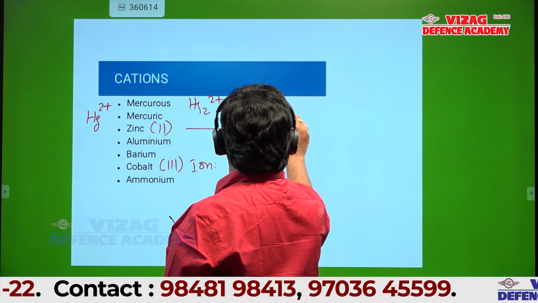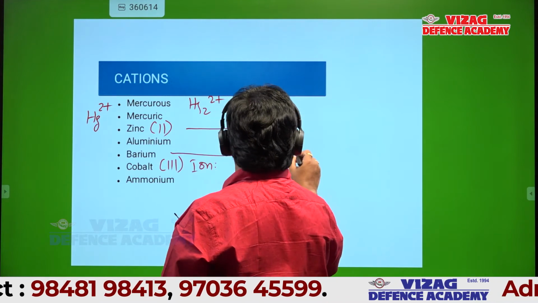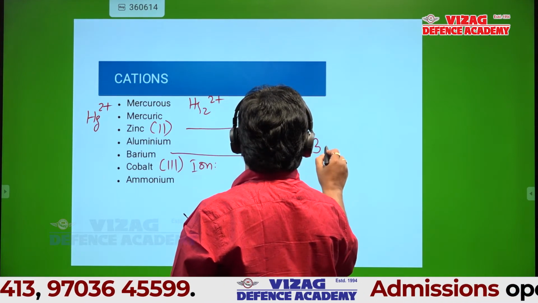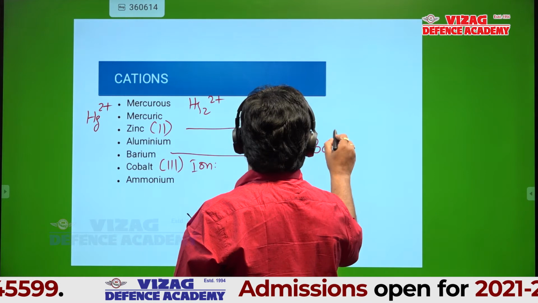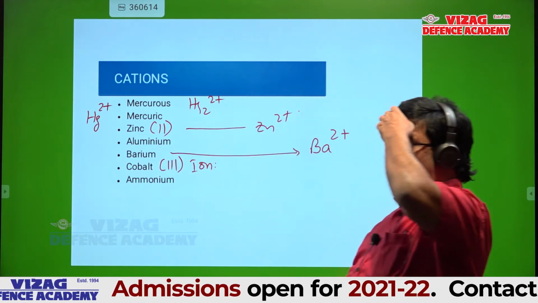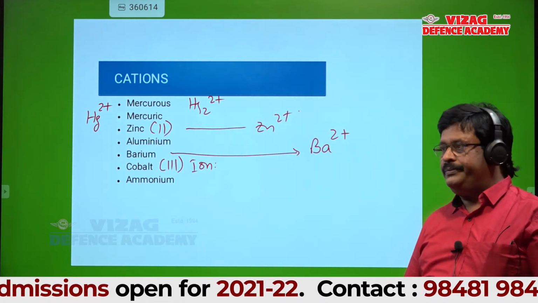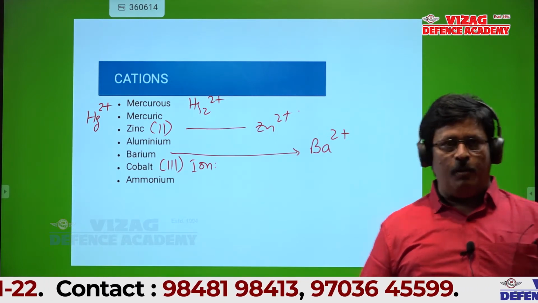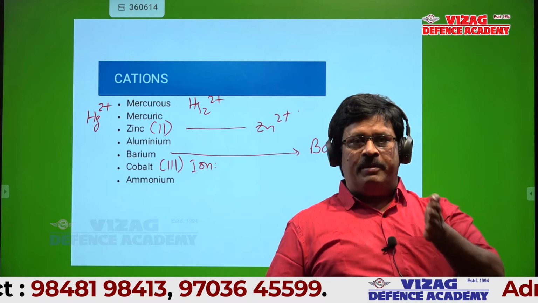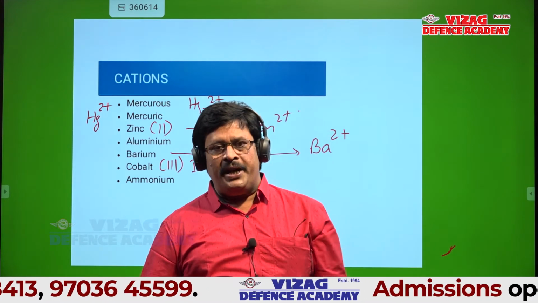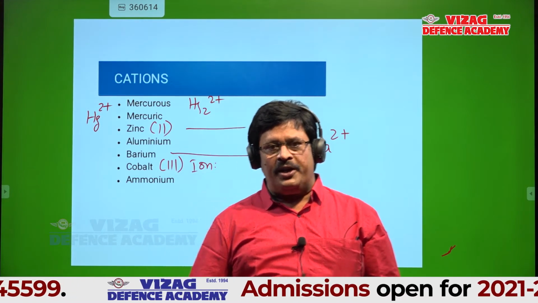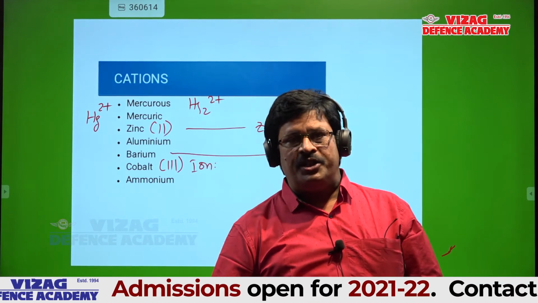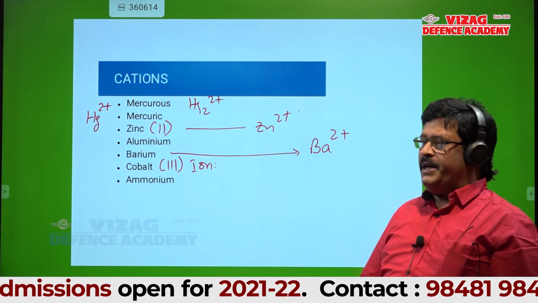Zn2 plus. Can anyone tell barium? Ba2 plus. I told you in ionic bonding that all 2A group elements, beryllium, magnesium, calcium, strontium, barium, radium, form di-positive ions. Barium is Ba2 plus.